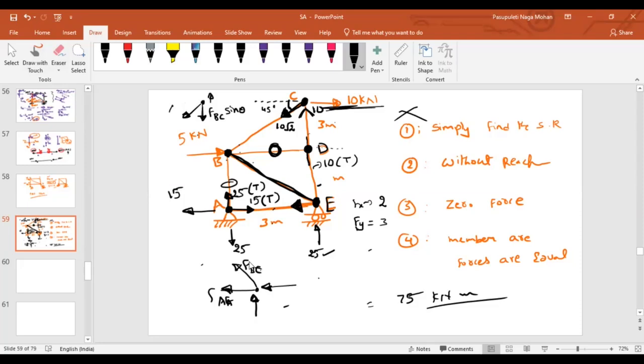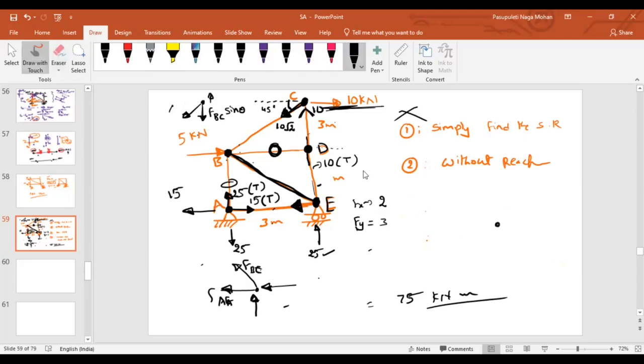No. DE is acting truly along the vertical direction, so you don't have any component along X. Sir, sorry for the interruption. Please make it on a separate slide, drawing on joint E only, sir. Joint E, you want a complete diagram? Separate, sir. Yeah, sure.